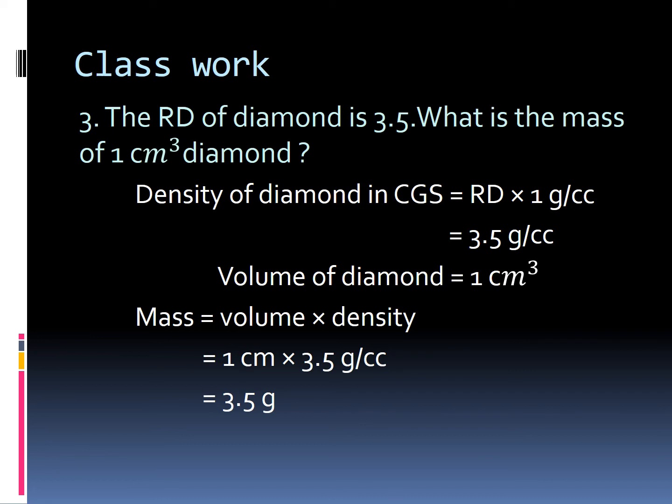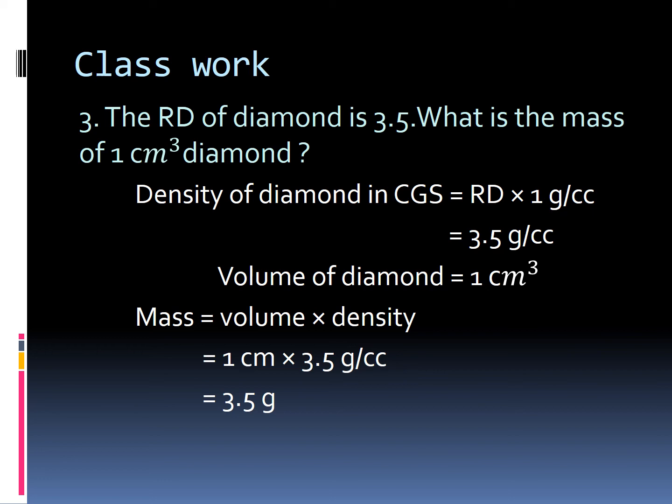Children, already we have written problem number 1 and 2 in your notebook. Now we will see the third one. The relative density of a diamond is 3.5. Relative density is given. What is the mass of 1 centimeter cube diamond? Volume is given, 1 centimeter cube. You should find the mass. What is the formula to find mass? Mass equals volume into density.